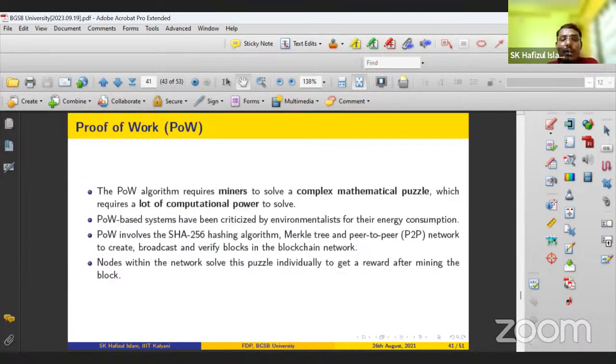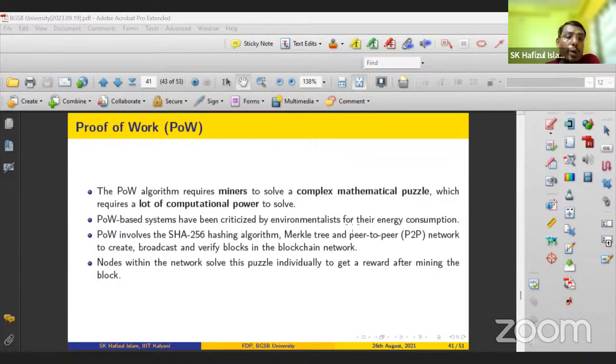So in proof of work, there are many mathematically hard problems. A famous hard problem used in the Bitcoin network is the partial hash inversion. As I said, the digest value y is the hash of x. We do not have to compute the exact x. The difficulty level is decided. That means you have to find an approximate x, where the difficulty level is, suppose, that the first 4 bits are 0 and the remaining are non-zero. Suppose A, B, C, D.